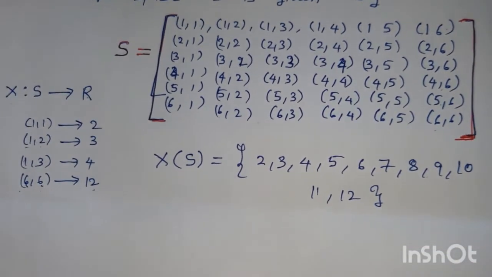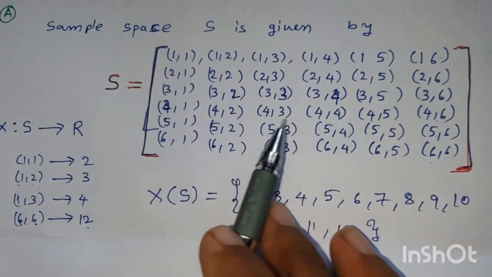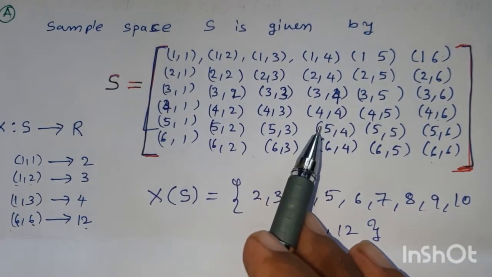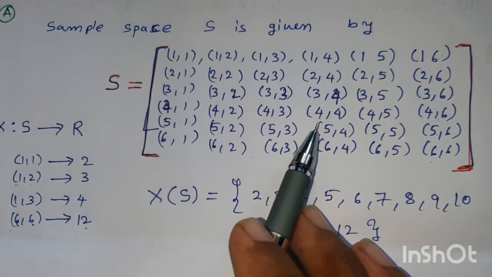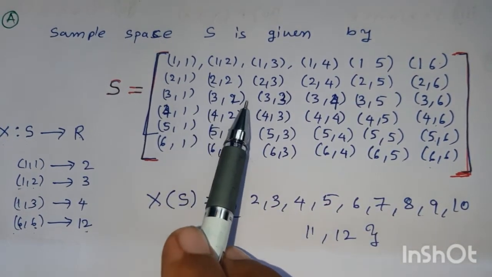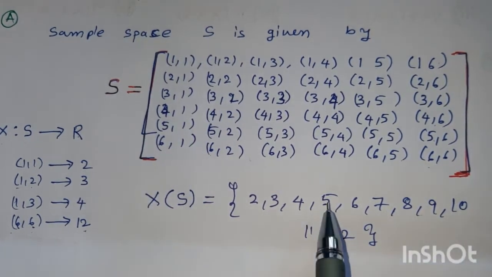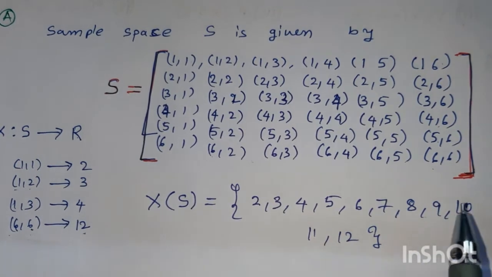Because you can choose any one of these outcomes and sum the numbers on the faces of the two dice. For example, if we choose 3 2, then the sum is 3 plus 2 equal to 5, and 5 is there in X of S.